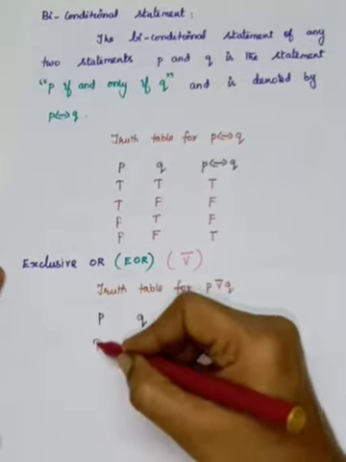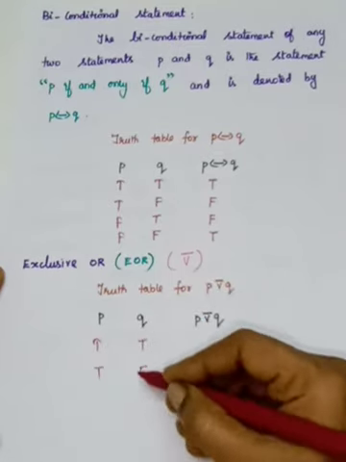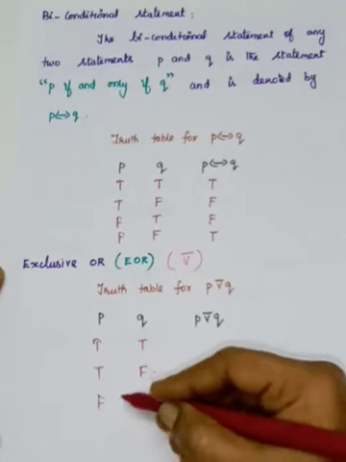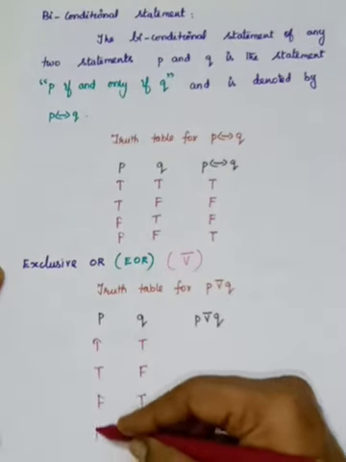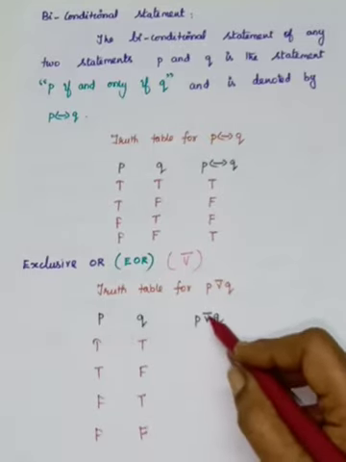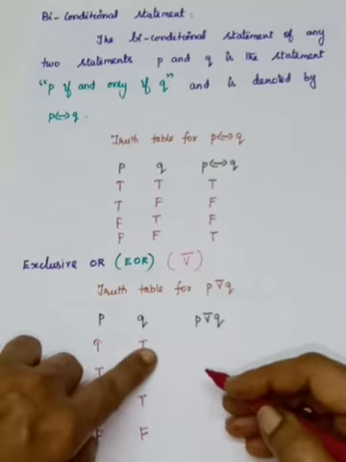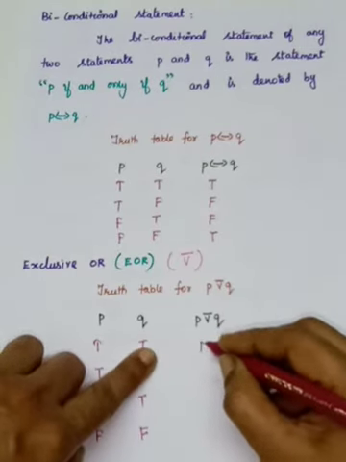Here it is true, true, and the next one true, false, next false, true, and here false, false. You see that V above that you will have the line, so it is nothing but exclusive OR. Exclusive OR means any one is true, it is true. But here you see that both are true, so it is false.